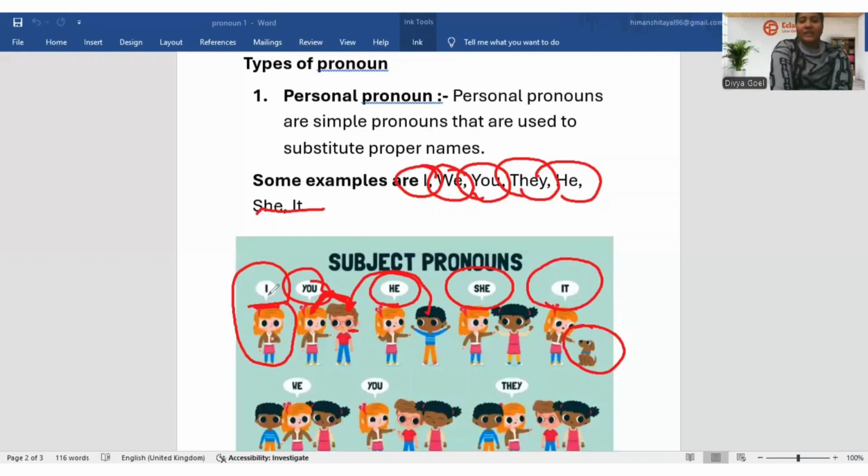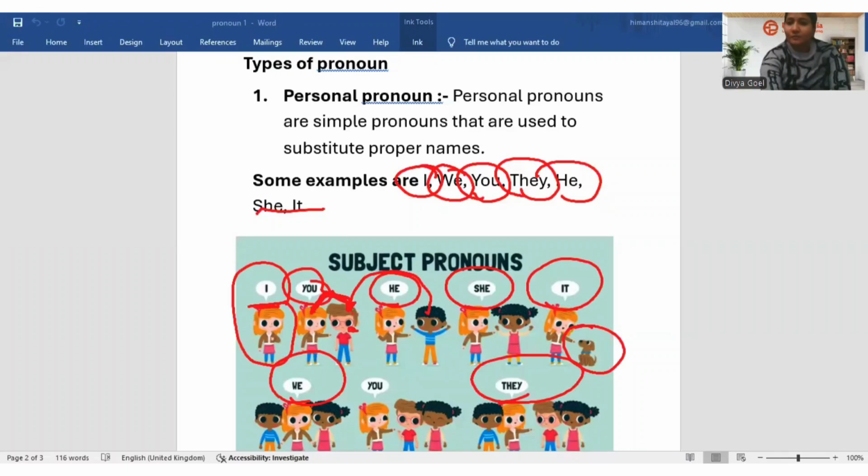If there is one more person with her, or maybe two or three or more than that, I can use the pronoun we. And if she is talking to you about more than one person, I can use the pronoun they as well. Clear? As there are many pronouns in the personal pronoun, it is also divided into some categories.